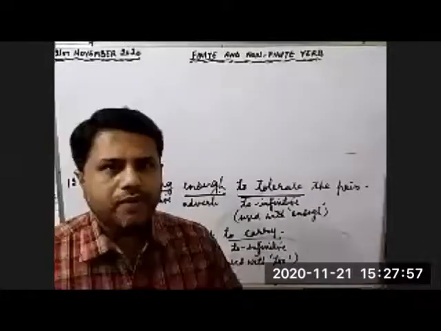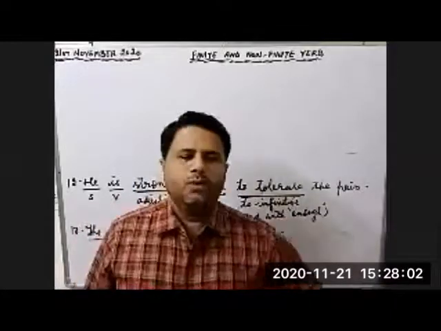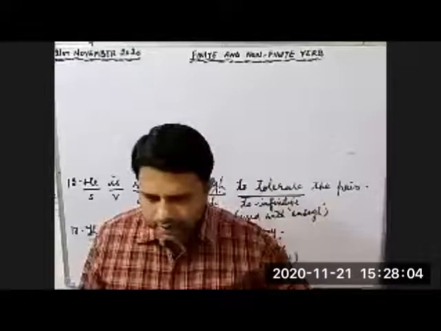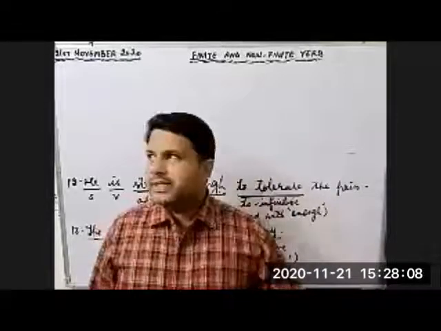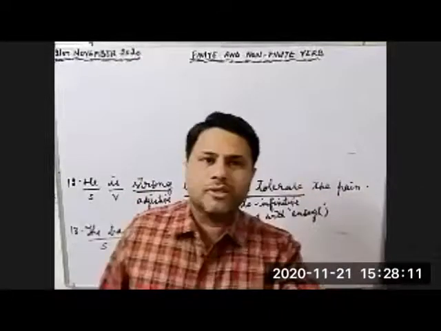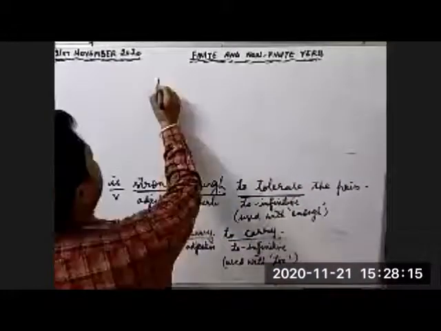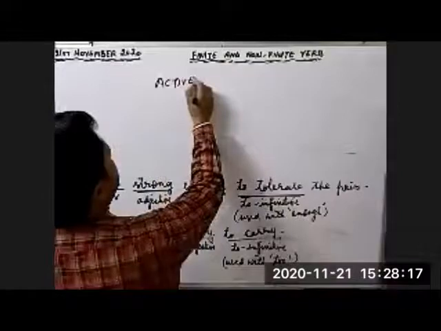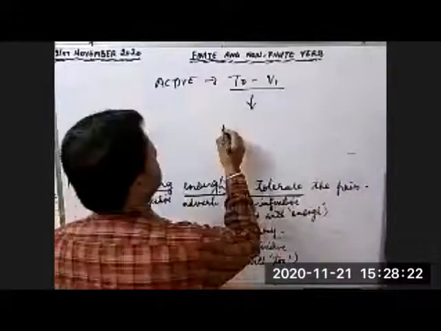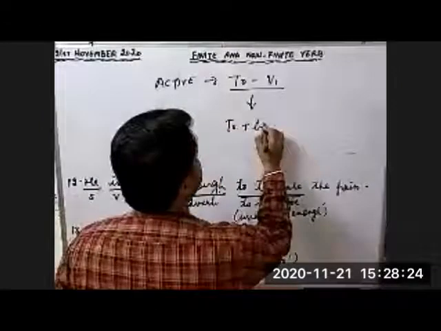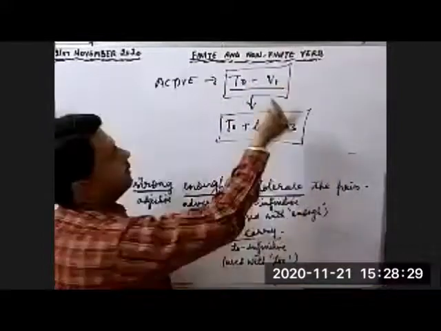Children, when we were discussing active passive voice, we did 22 rules. Out of those rules, the 16th rule is this sentence only: sentences with to infinitive. Don't you remember? In active voice we have to plus first form of the verb. And in passive, what happens? To plus be plus third form of the verb.